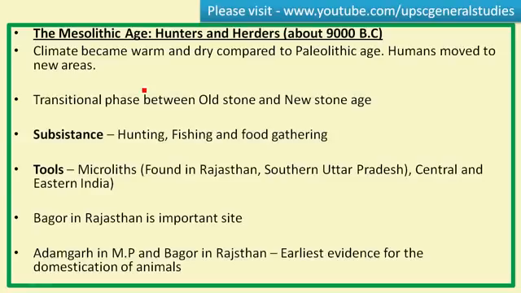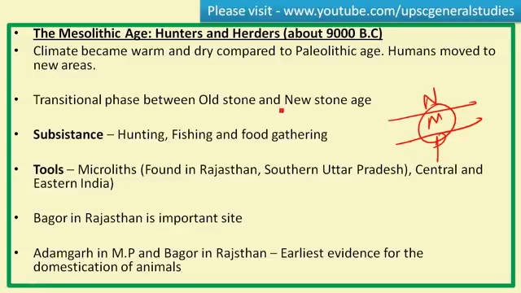Next is Mesolithic age. So we know that Stone Age can be divided into Paleolithic, Mesolithic, and Neolithic age. So Mesolithic age is the transition period between Old Stone Age and New Stone Age. Okay, it is a transition period, and here the climate becomes warm and dry when compared to the Paleolithic culture.